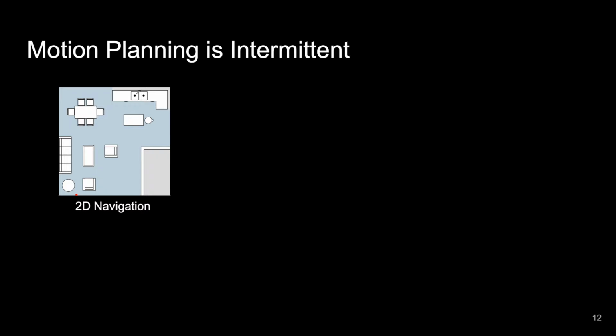Next, we posit that motion planning is an intermittent workload. Take, for example, a robot that's tasked with cleaning a home or an office. There are two kinds of motion planning problems that it needs to solve. The first is a 2D navigation problem to get from point A to point B in the room. This problem has relatively low computational requirements and can be easily solved on the onboard computer of the robot.